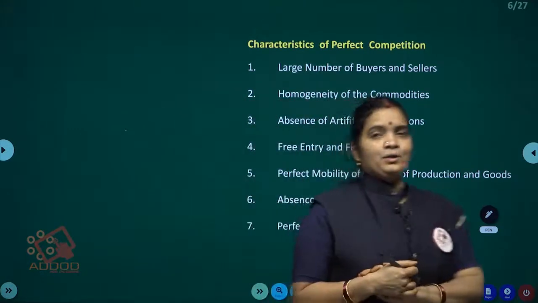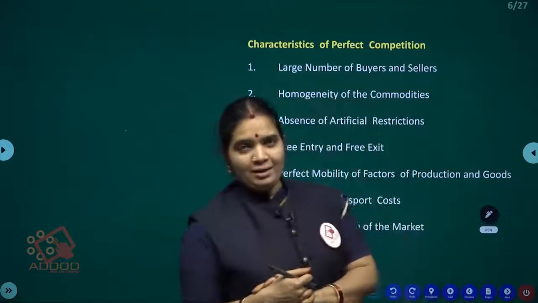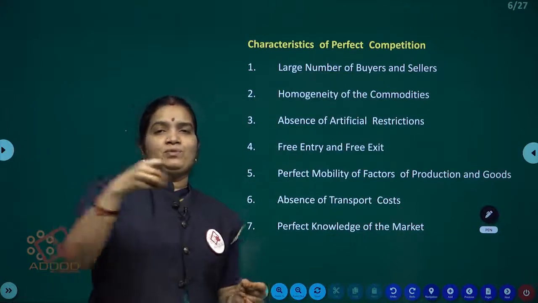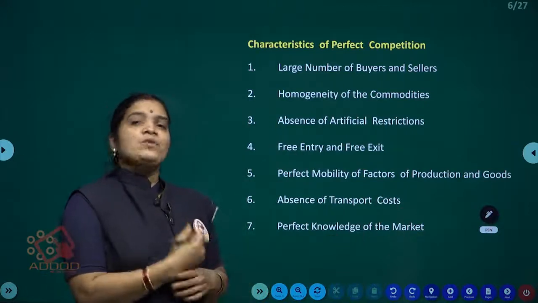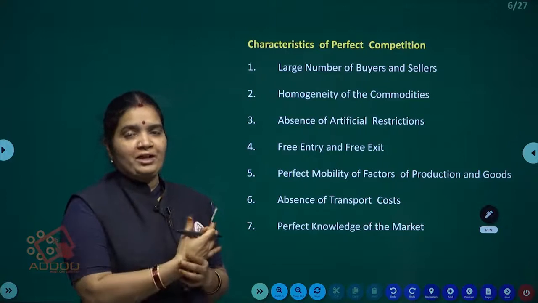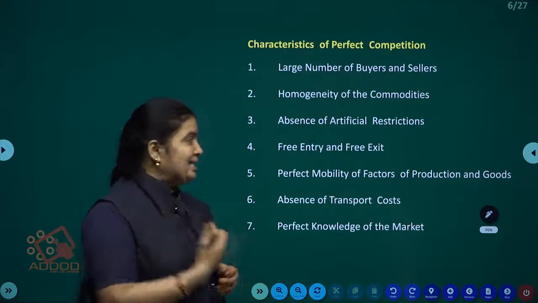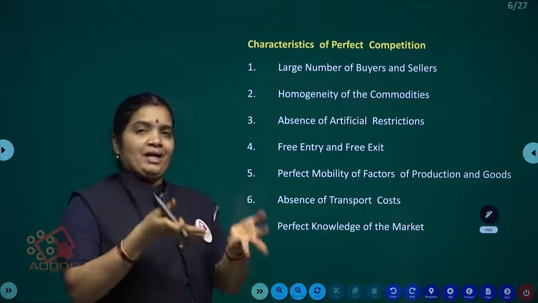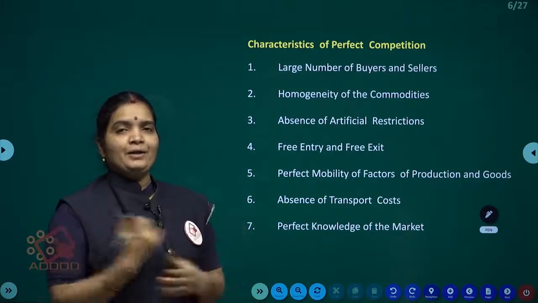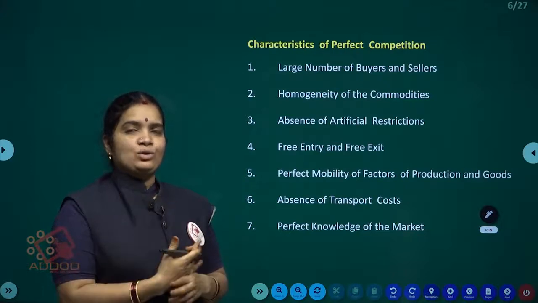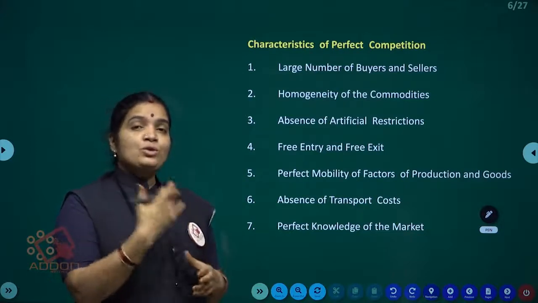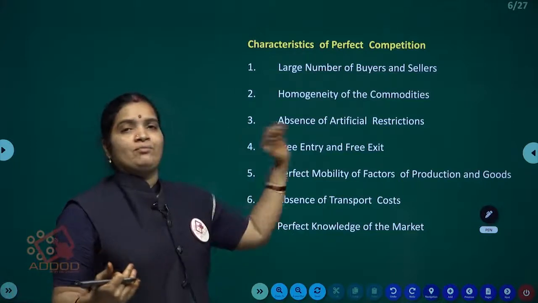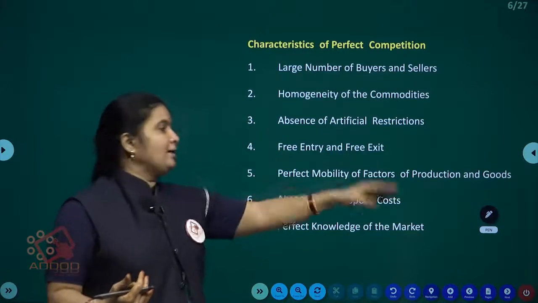When we enter the market, whenever many firms are already earning profit, new firms will be interested to enter the market. So there is no restriction. Free entry is possible and free exit is also possible. When firms are facing losses continuously, automatically those firms will want to exit from the market. There are no rules for entry and exit.